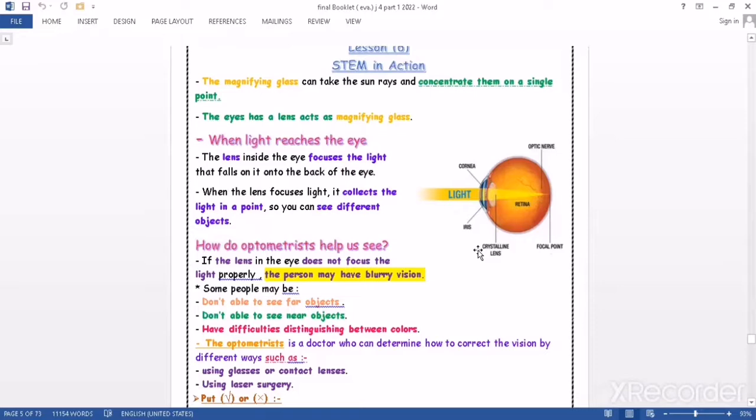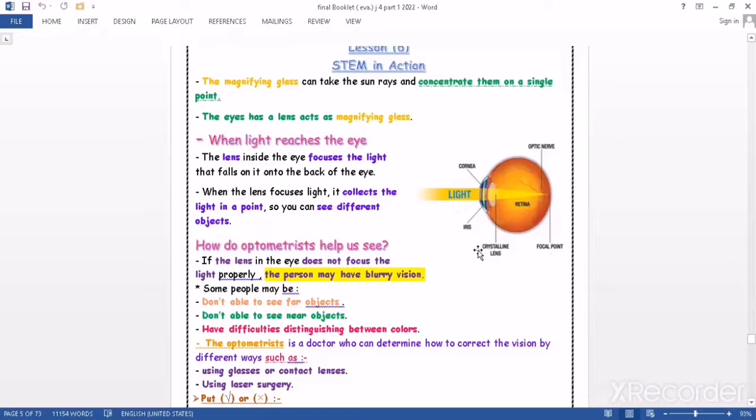So all these people have to go to the doctor who is responsible for the eye, which is called an optometrist. Okay. And the doctor starts to examine the case and determine what the defect or the problem for this person is, and starts to solve it.